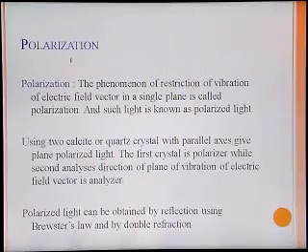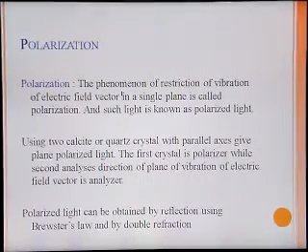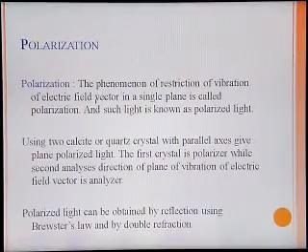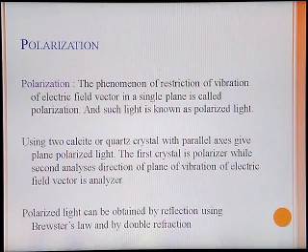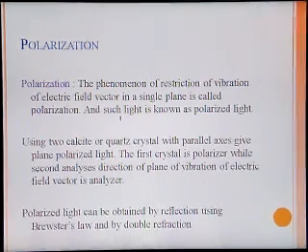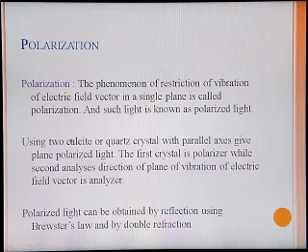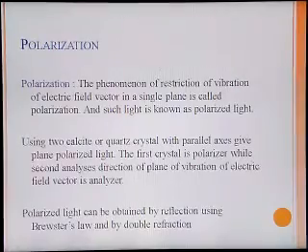The third phenomenon of light is polarization. Polarization, the phenomenon of restriction of vibration of the electric field vector to a single plane, is called polarization, and such light is known as polarized light. Using two calcite or quartz crystals with parallel axes gives plane polarized light. The first crystal is the polarizer, while the second, which analyzes the direction of the plane of vibration of the electric field vector, is the analyzer.